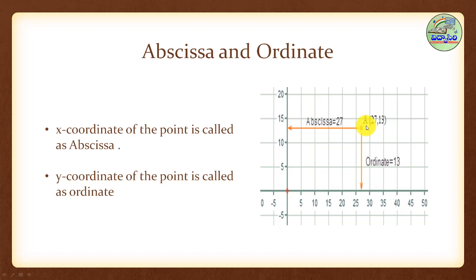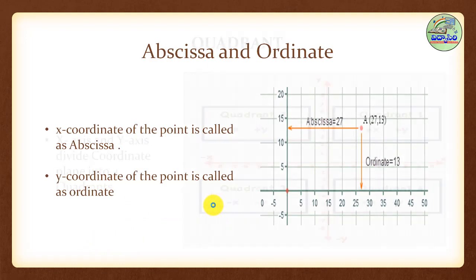So this point is 27, 30. Sometimes it will be called by other names. The x coordinate of the point is called the abscissa, and the y coordinate of the point is called the ordinate. In this, 27 is the abscissa, 13 is called the ordinate.